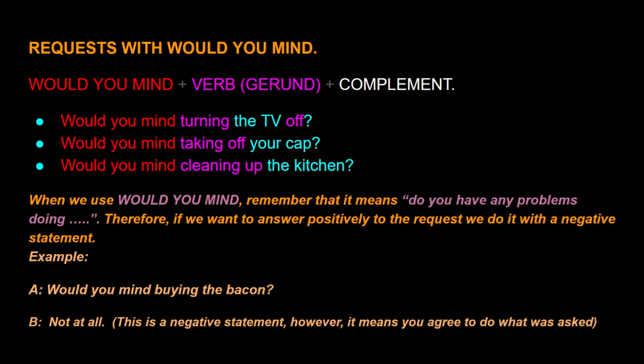All right, perfect. So now we're going to learn how to make requests with would you mind. As you see here, when we use would you mind, we start with would you mind plus a verb, in this case in gerund, not in the base form, and the complement, of course. Let's check the previous examples we saw with the normal modal verbs with would you mind now. So would you mind turning the TV off?